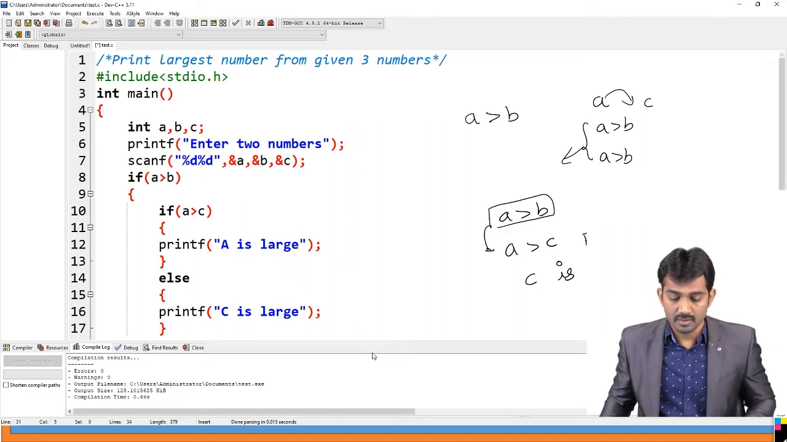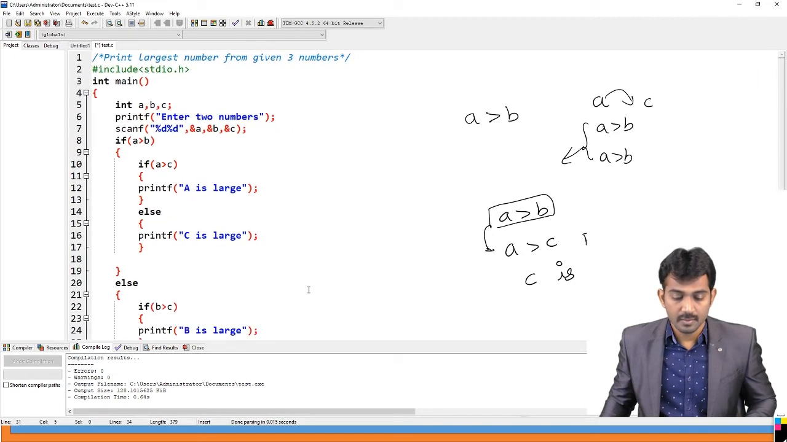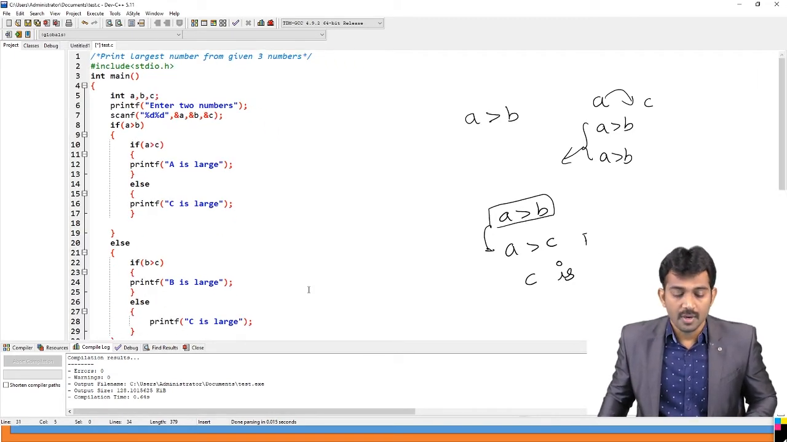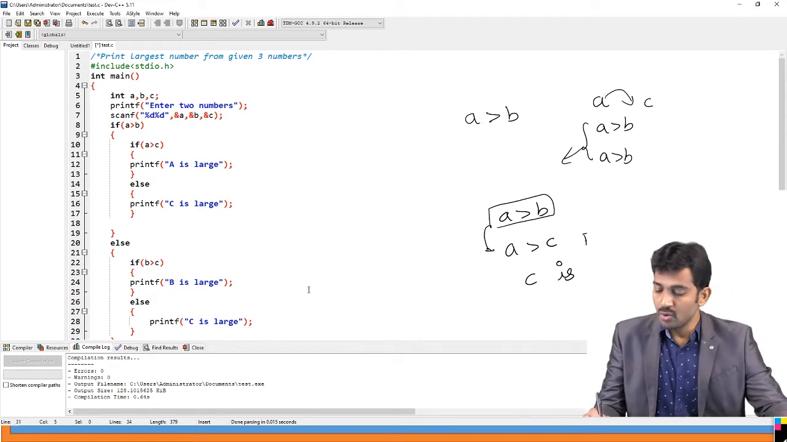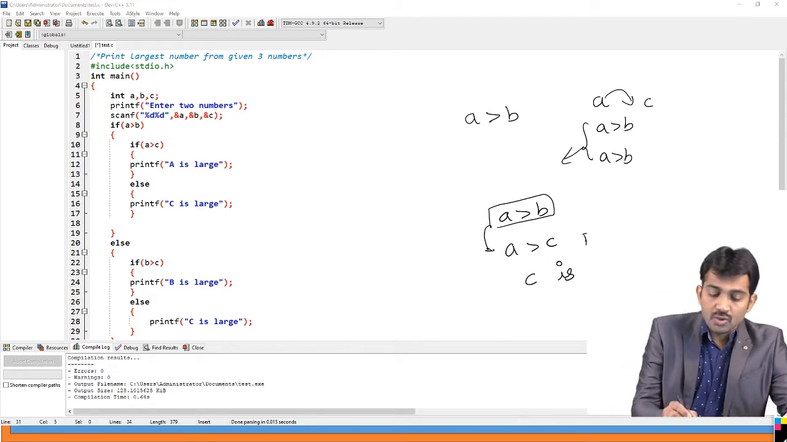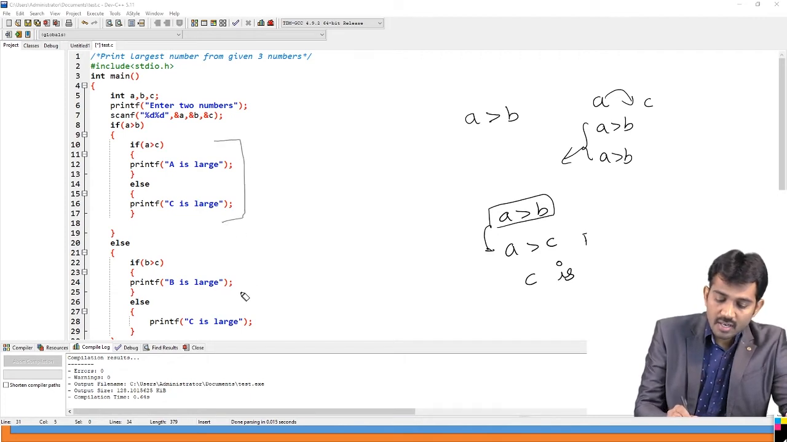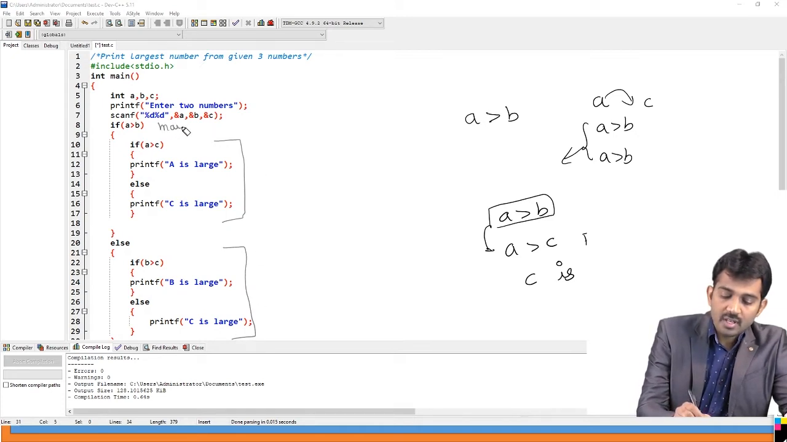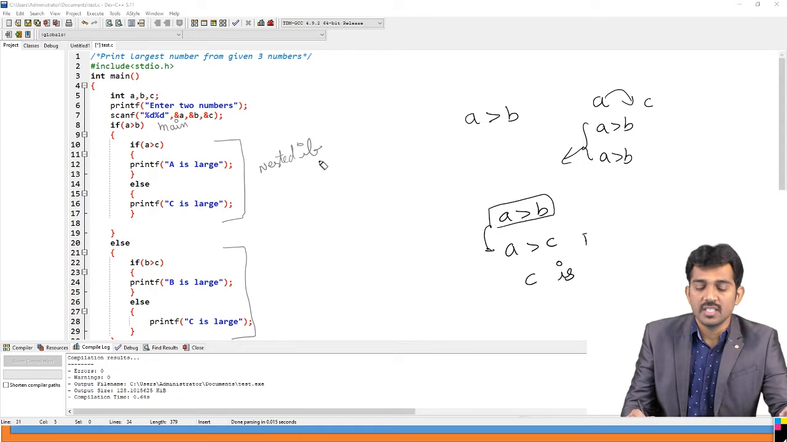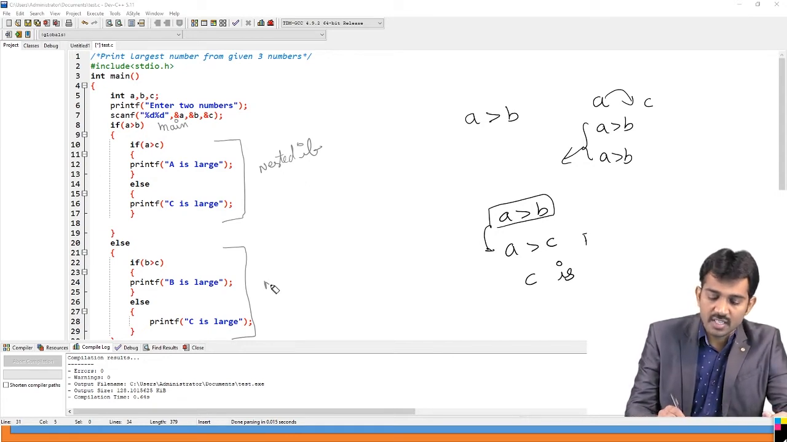C is the larger. See, I'm going to change this code. So, this is inside if and this is also inside of else, right? This is called a main if. This is main and this is the nested if. This is the nested if. Like this is also nested.